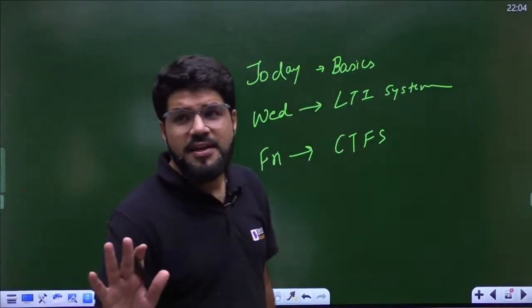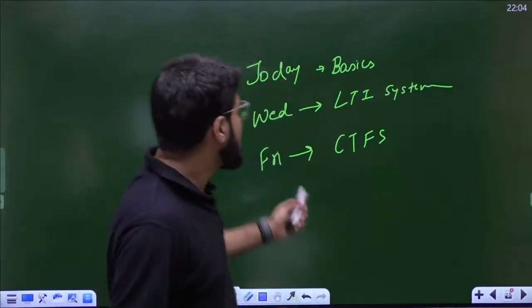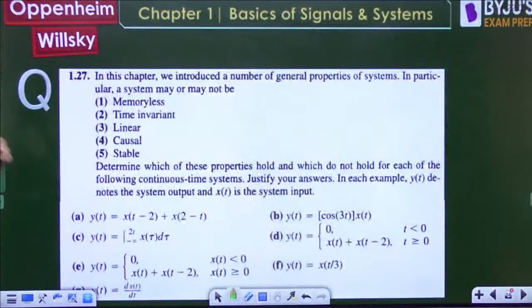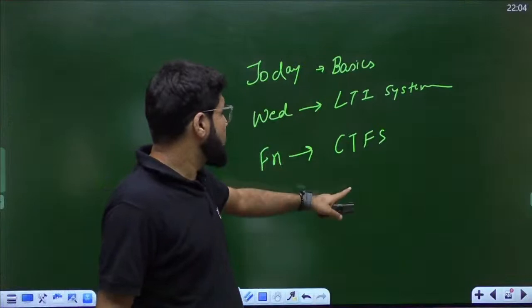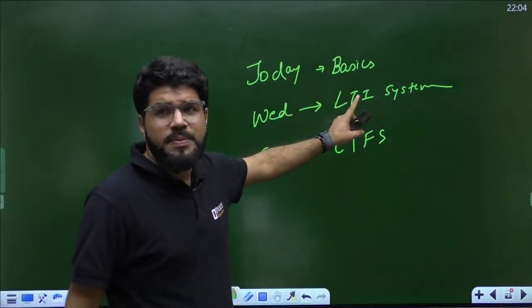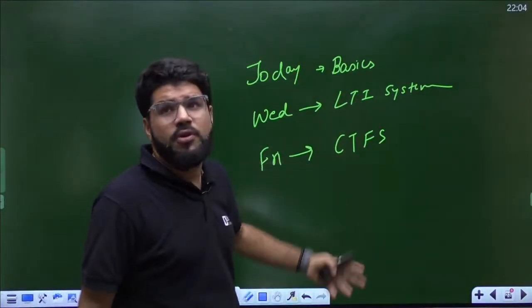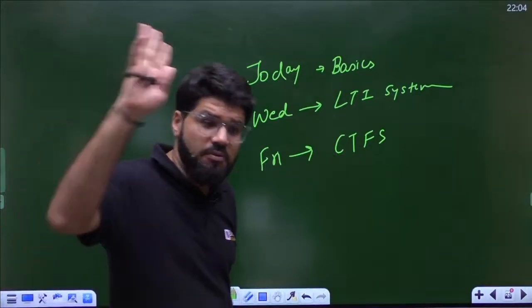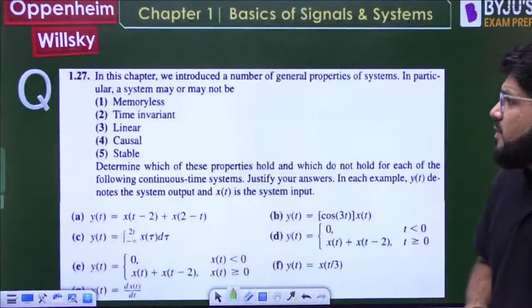Is it not X of 3n cos, Ananta? Write down the question once again. Okay, next question 1.27, so please note this down. Next class again important, everything with respect to convolution theory. Friday Fourier series. Next Monday Fourier transform, which is very important. Let's go to 1.27.